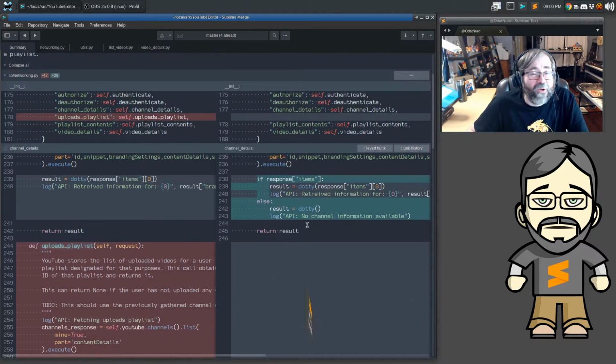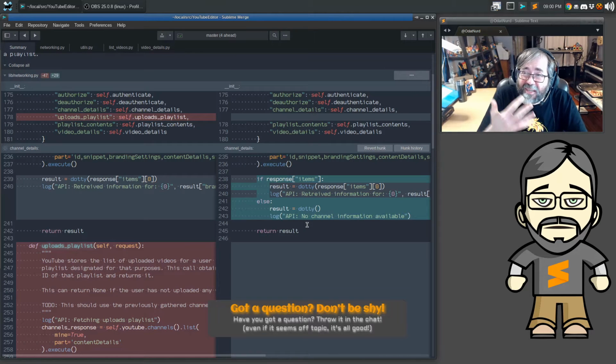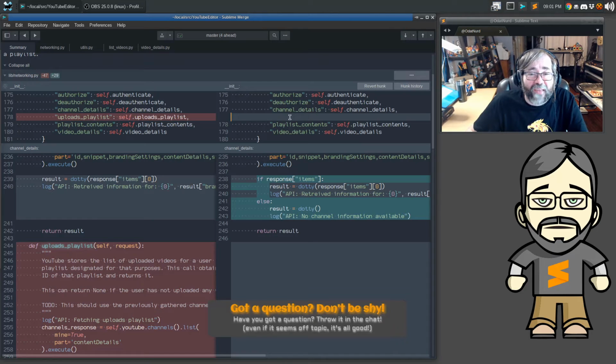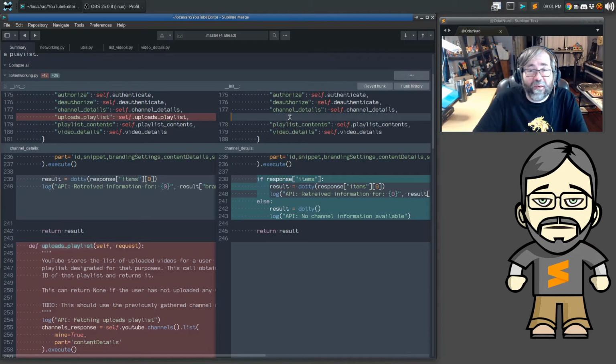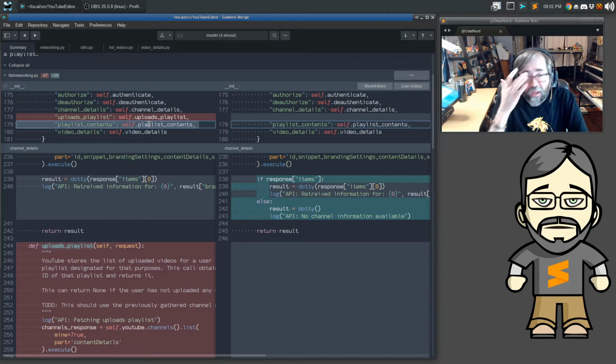Now here, this is another example of how there was code that used to exist in here that necessarily doesn't need to anymore. For example, there used to be an uploads playlist thing. This was from the original example. It gets the actual value of the playlist for videos that have been uploaded to a channel, right? And after that, that was the very first thing that I did as a proof of concept. After that, we implemented this playlist contents so that you could ask it, what's the contents of this particular playlist? I want to do something with it. Just as sort of a more general way to do this.